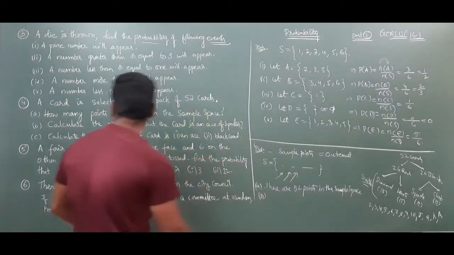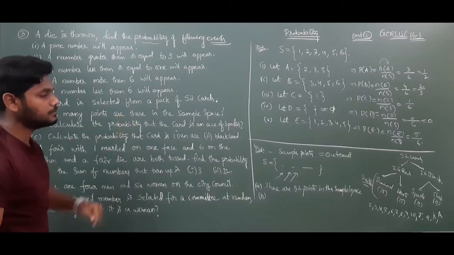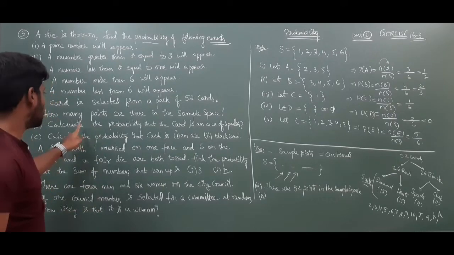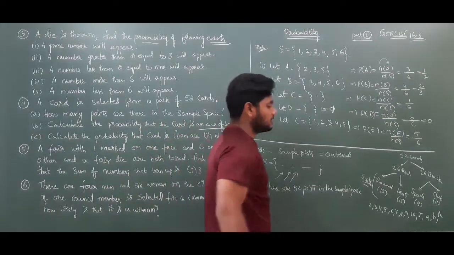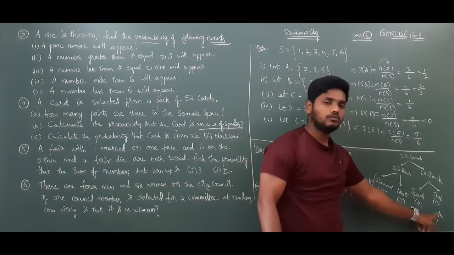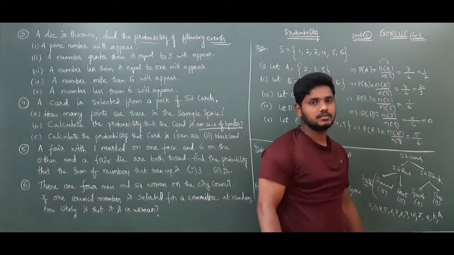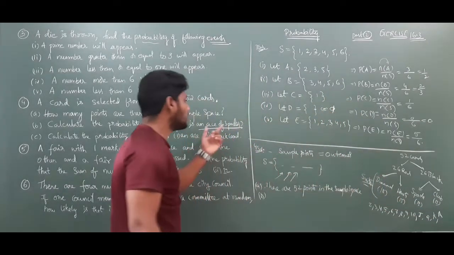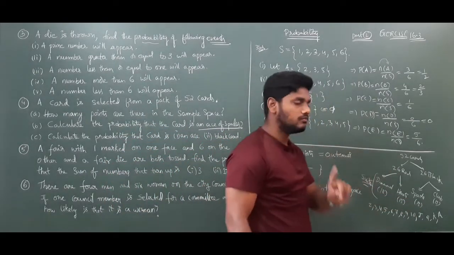Next, second, B question. Calculate the probability that the card is an ace of spades. How many ace cards will be there? 4. What are those? Diamond ace, heart ace, spade ace and club ace. But they need the ace of spades. In the spades, how many ace cards will be there? Only 1.